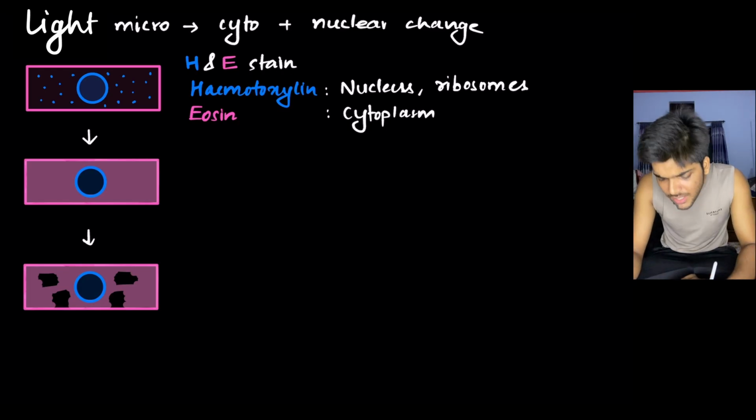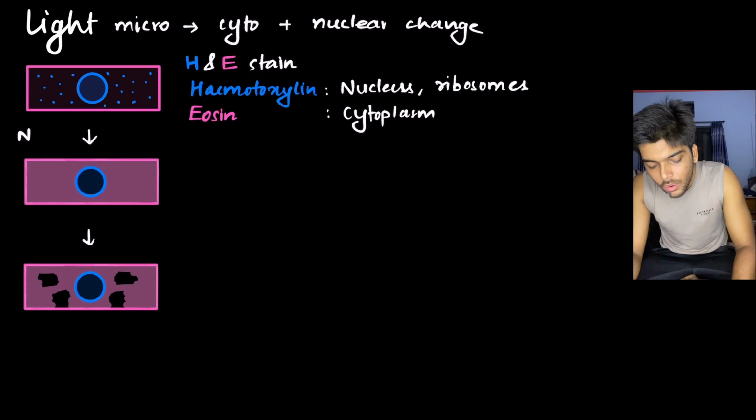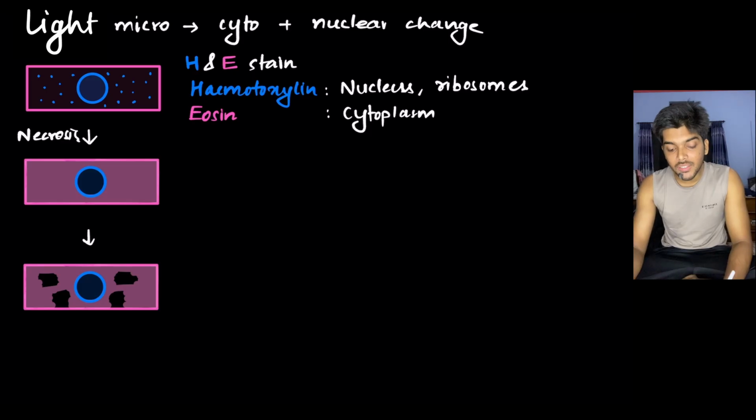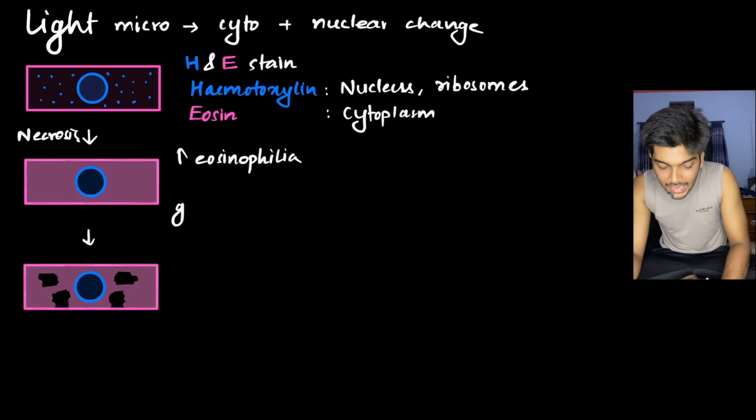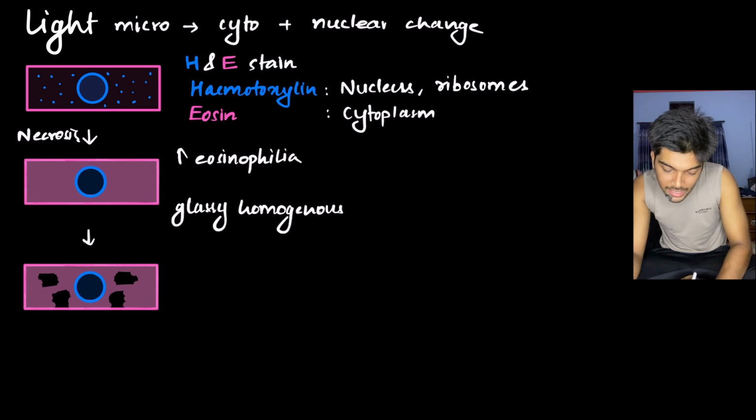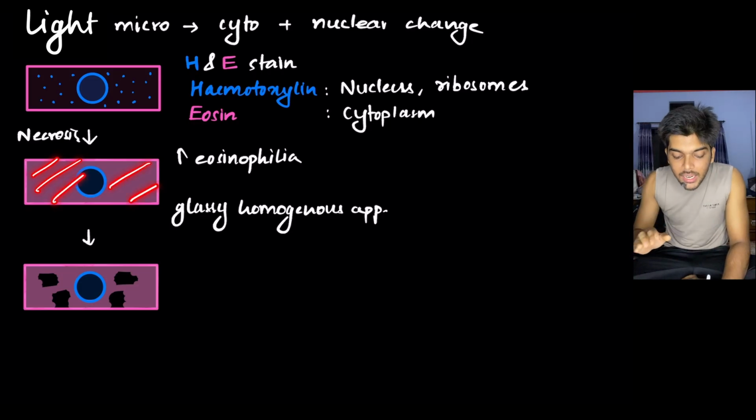Okay. Now this normal cell goes through necrosis. What kind of changes are you able to see? You see two major changes first. Number one, increase in eosinophilia. That is, the cell becomes more pink. And number two, glassy homogeneous appearance. That is, if you look at the cytoplasm, it is homogeneous, clear.